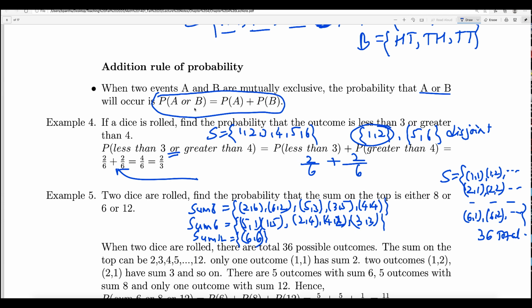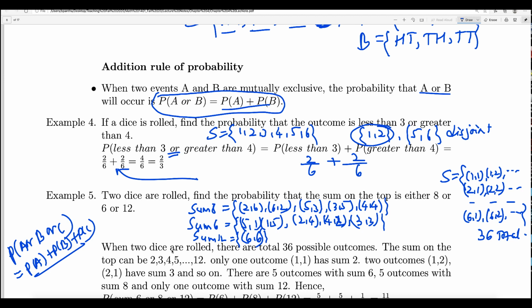So this formula of A or B can be extended to A or B or C. If they are disjoint, then the probability of A or B or C equals the probability of A plus the probability of B plus the probability of C. You can extend this formula of two events into the formula for three events if they are disjoint.